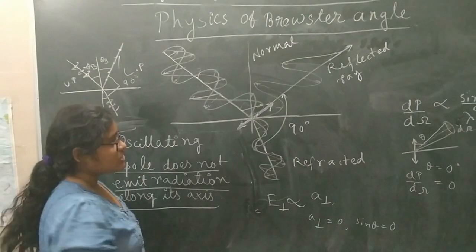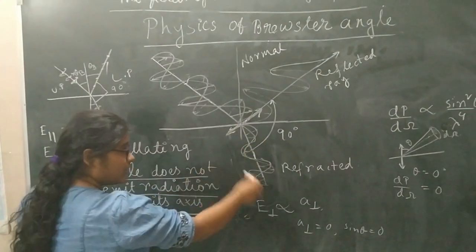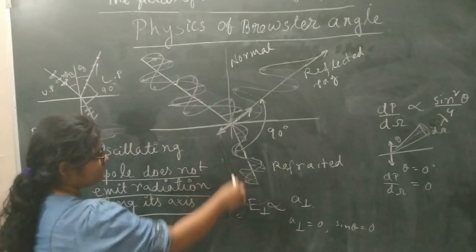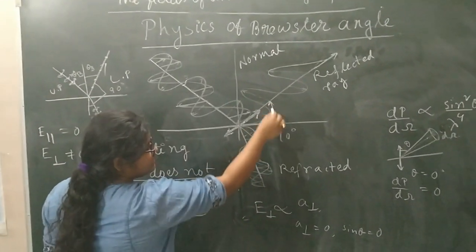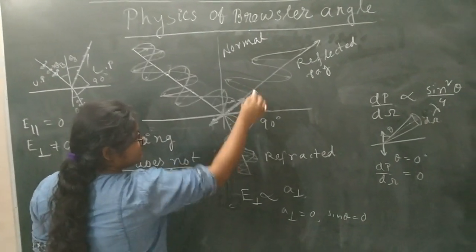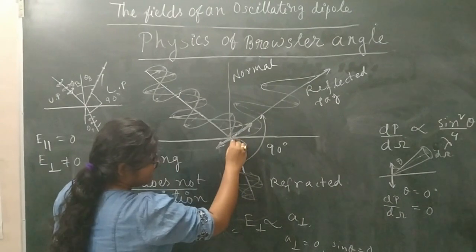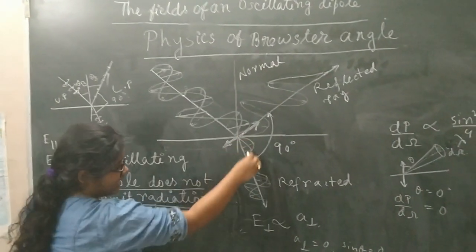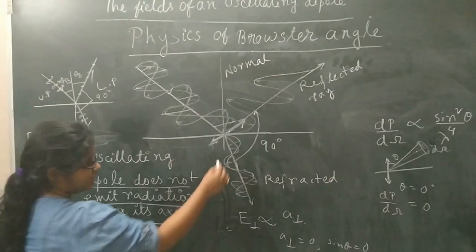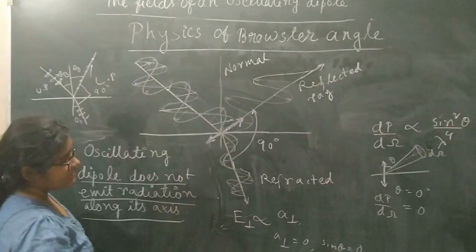So you will get both the parallel component and the perpendicular component. If it is 90 degrees, since at Brewster angle the angle between the reflected and the refracted or transmitted ray is 90 degrees, there is maximum radiation or maximum electric field along the transmitted direction, where you get both the parallel and the perpendicular components for the unpolarized light.